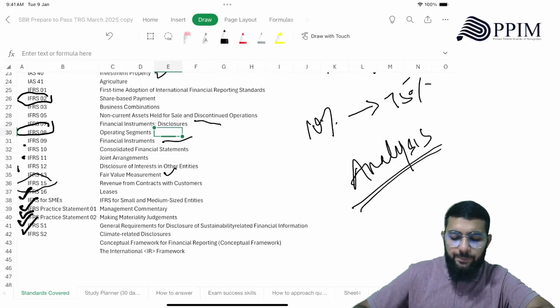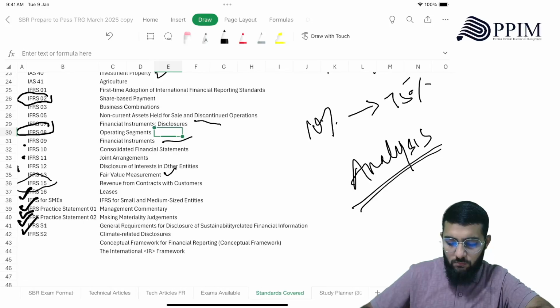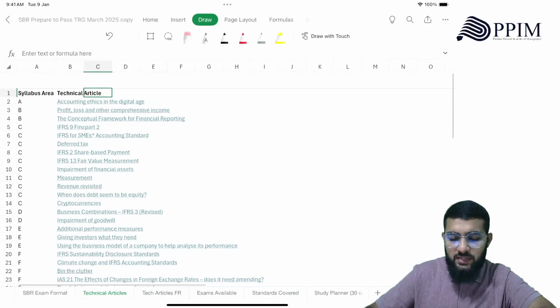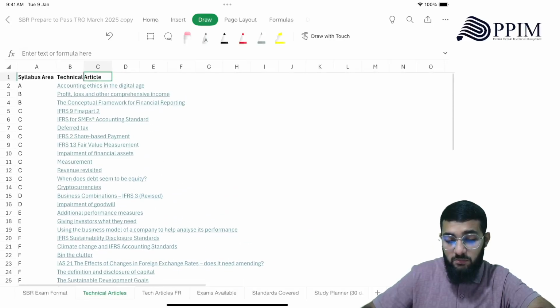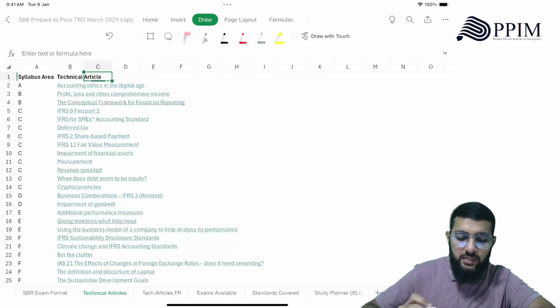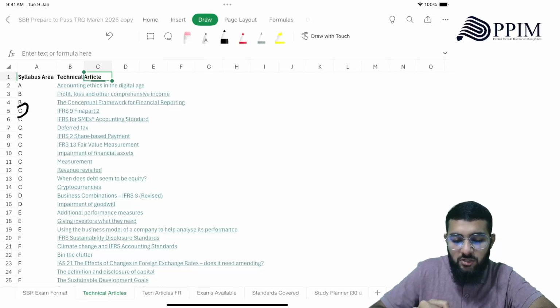All right. So the technical articles. These are technical articles that are there in SBR, but now reading everything is going to be difficult. So better you all touch upon some important technical articles. For example, the financial instruments, you need to know that. Just read about it. Deferred tax, if you know that very well, you don't need to read that.